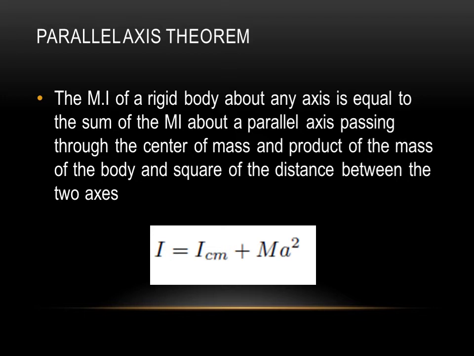And if we want to find the moment of inertia of the body about any axis which is parallel to the center of mass axis, then the moment of inertia about that axis can be obtained as I is equal to the moment of inertia about the center of mass plus the mass of the body into the square of the distance, where a is the distance between the center of mass axis and the axis we are talking about. So I is equal to ICM plus m a square. This is the definition of the parallel axis theorem.